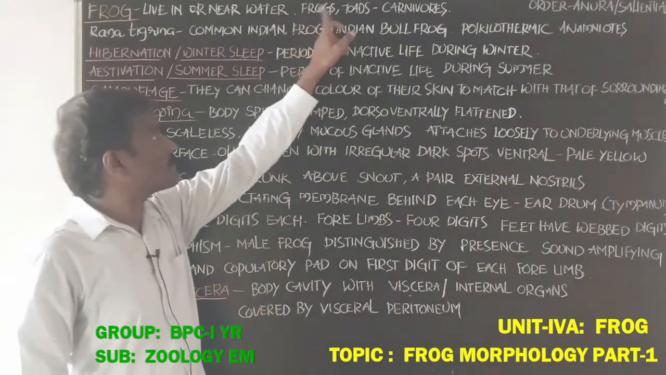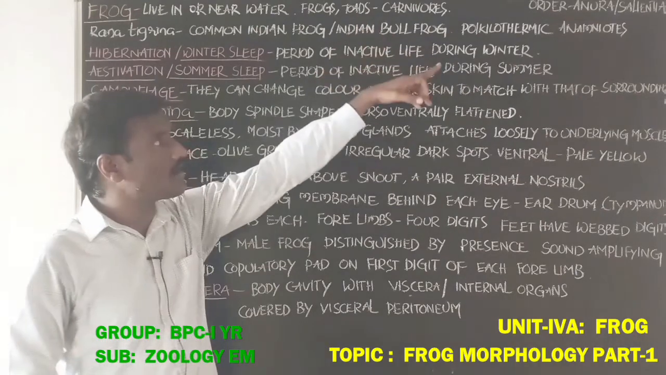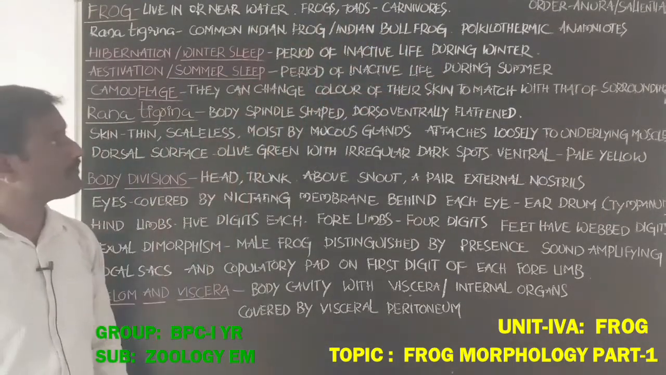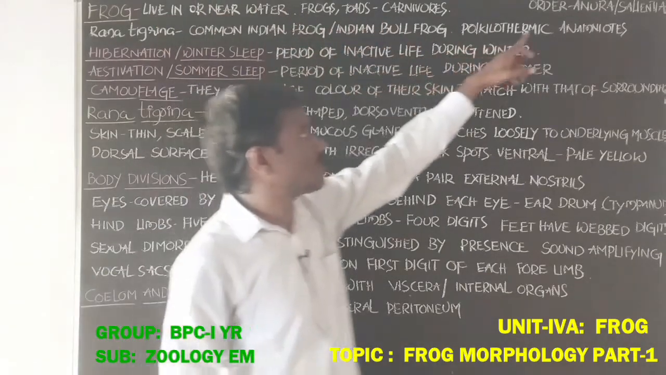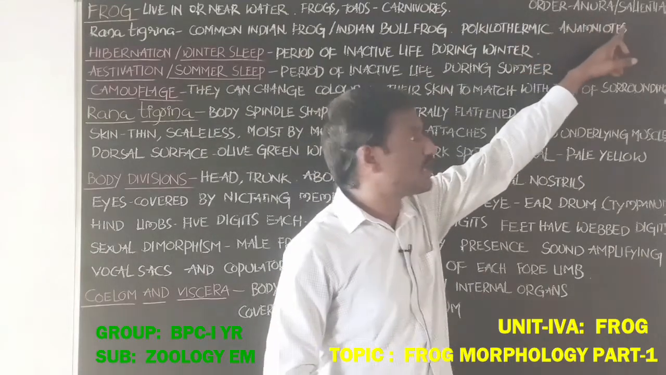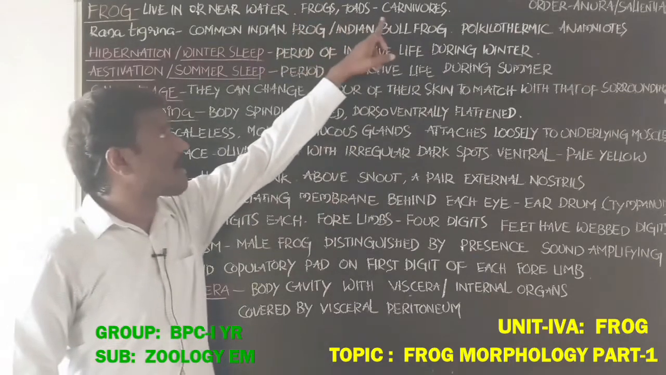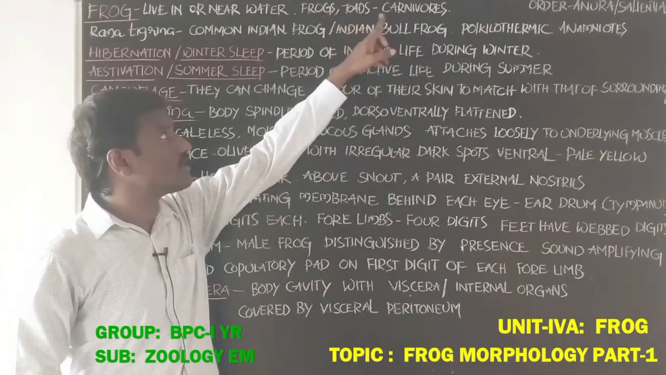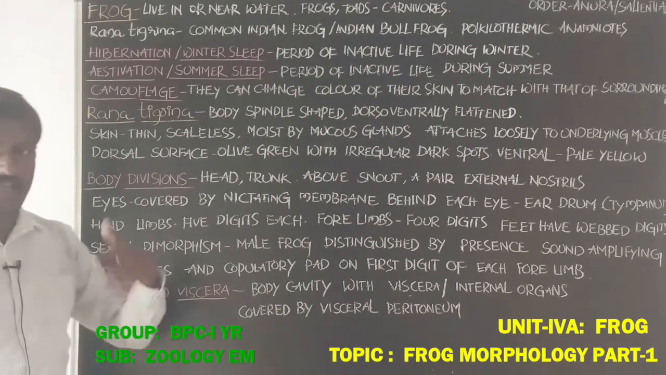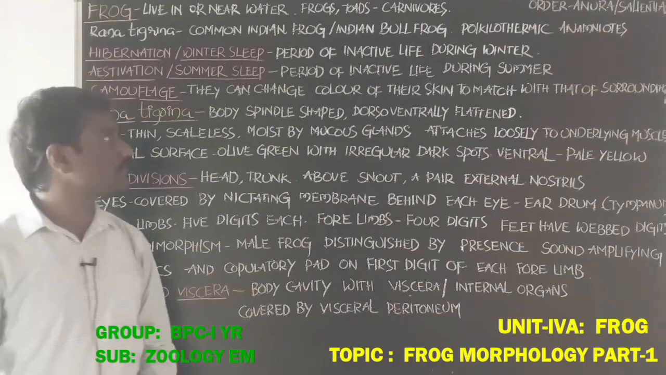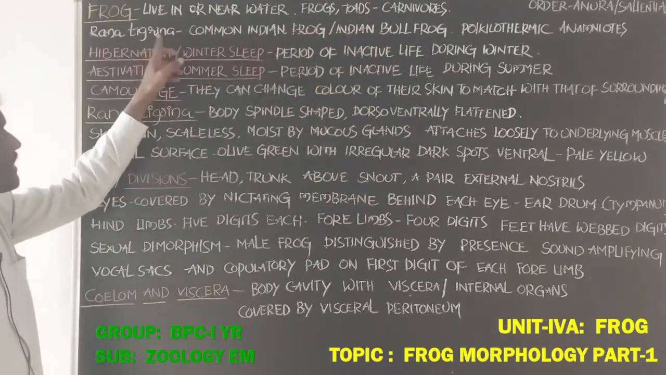Next, frogs and toads are included in the order Anura, class Amphibia. Frogs and toads are carnivores, students. They depend on other animals for food.